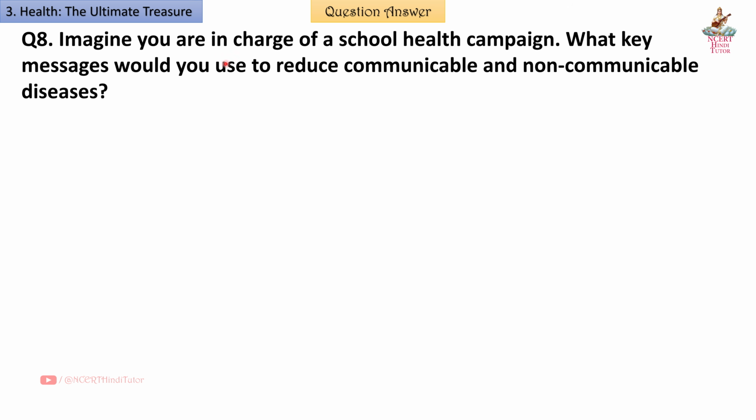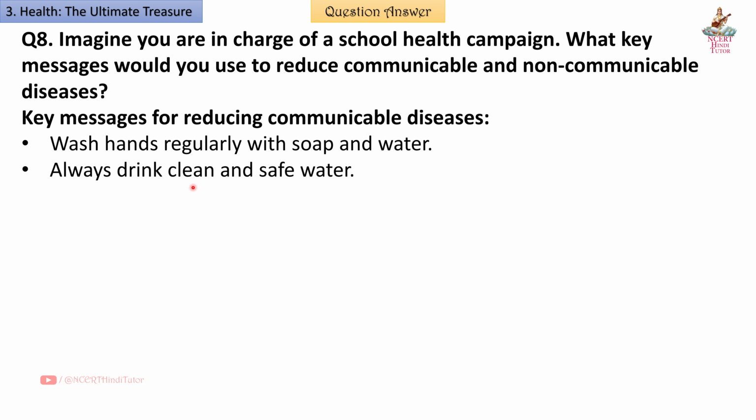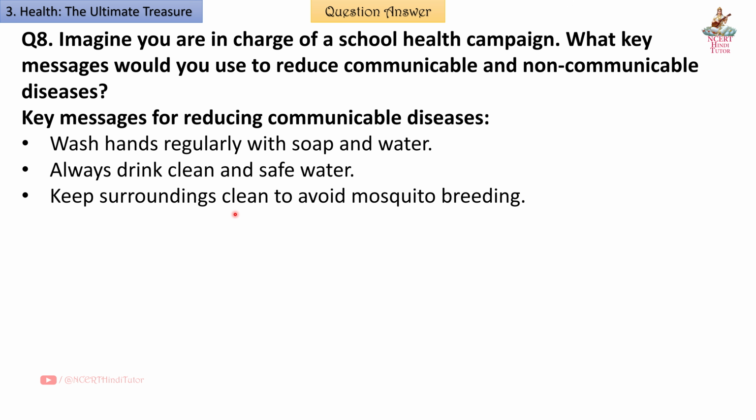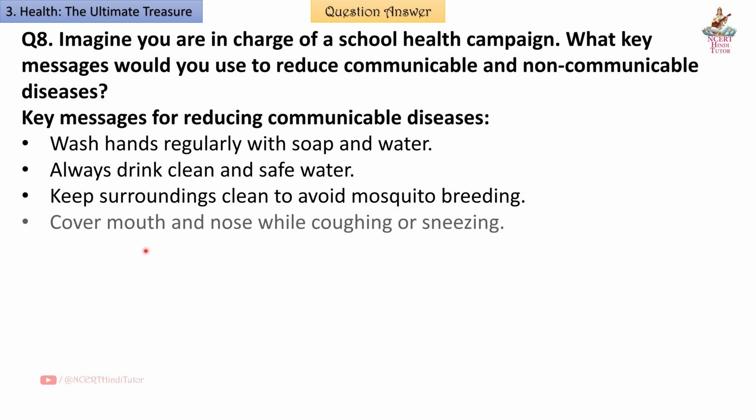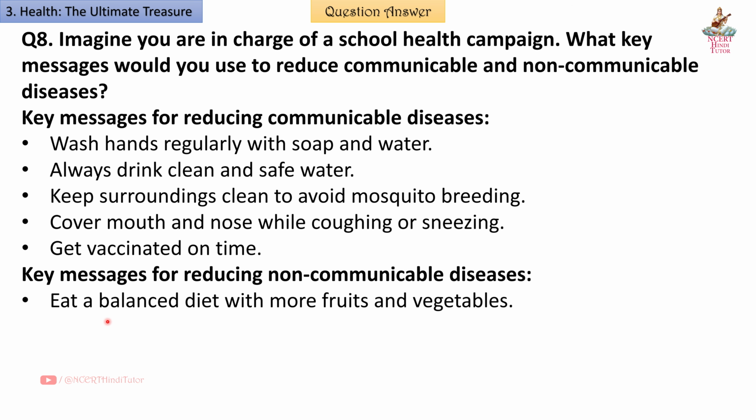Question 8. Imagine you are in charge of a school health campaign. What key messages would you use to reduce communicable and non-communicable diseases? Answer: key messages for reducing communicable diseases: wash hands regularly with soap and water. Always drink clean and safe water. Keep surroundings clean to avoid mosquito breeding. Cover mouth and nose while coughing or sneezing. Get vaccinated on time.